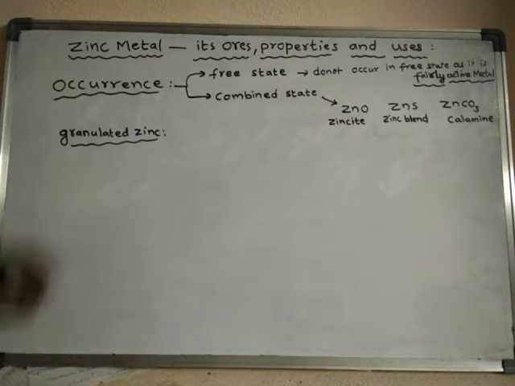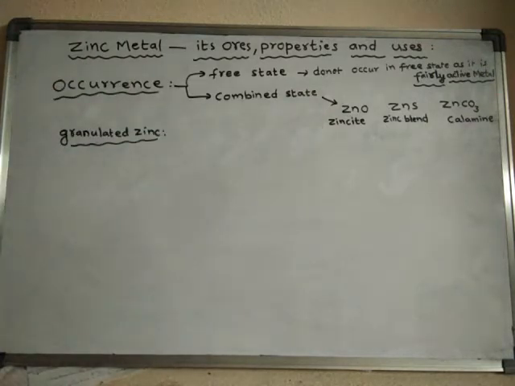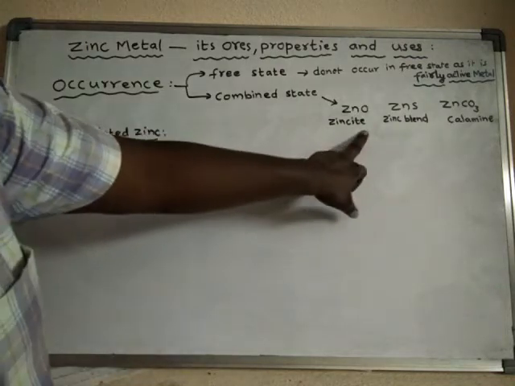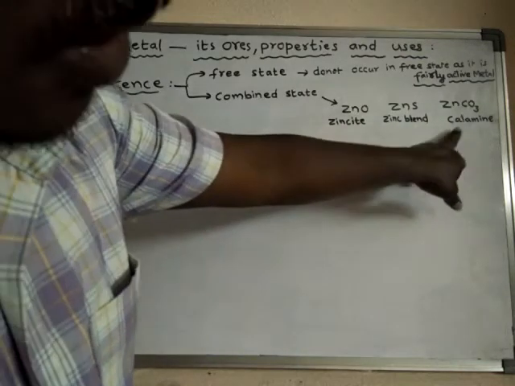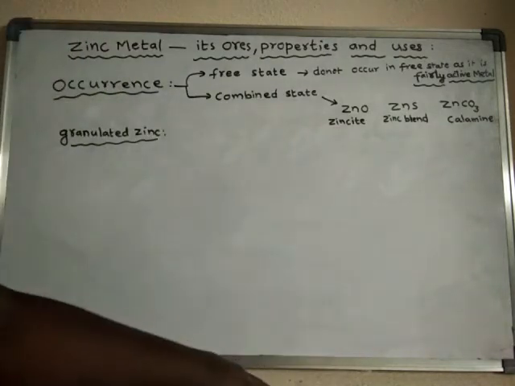That is why zinc occurs in the combined state. In the combined state, it may occur in the form of oxide, sulfide, carbonate, nitrate, sulfate, etc.